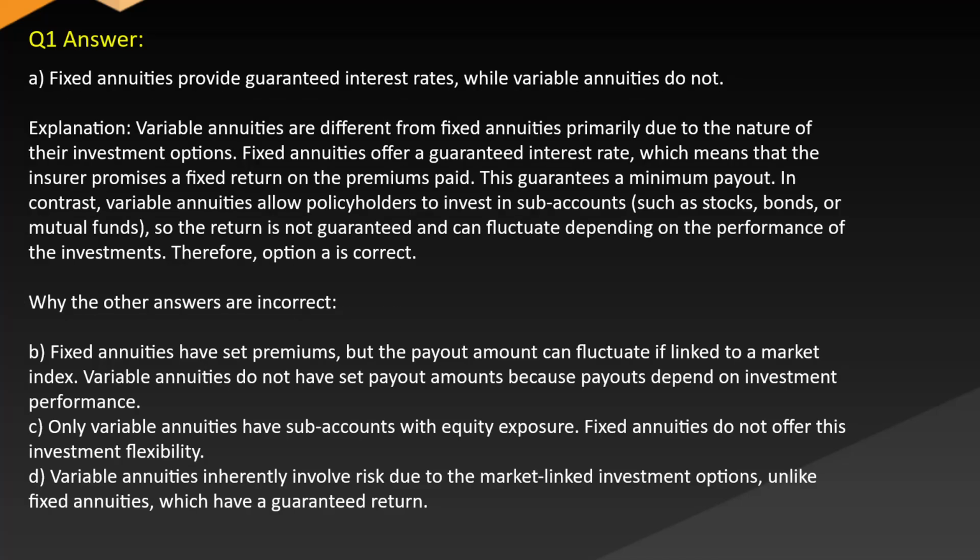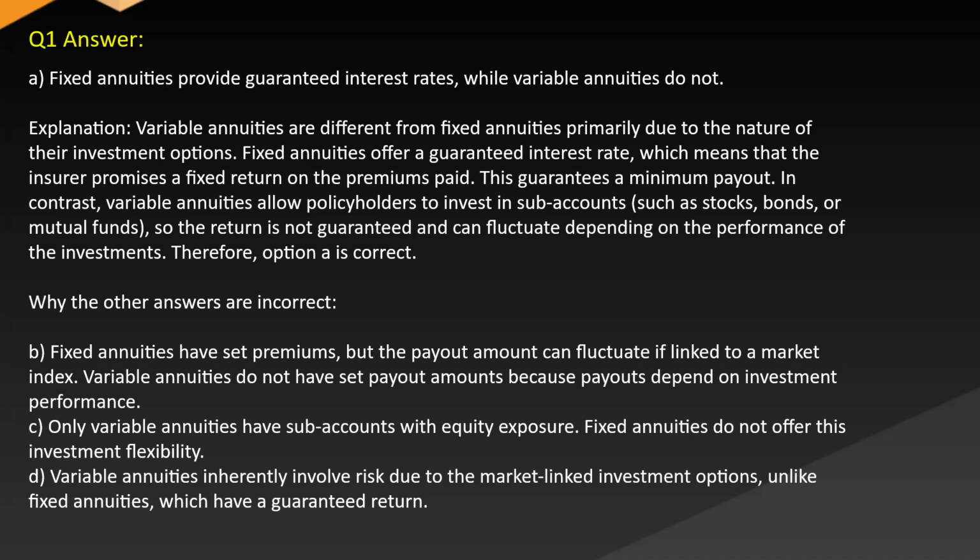Answer A. Fixed annuities provide guaranteed interest rates while variable annuities do not. Explanation: variable annuities are different from fixed annuities primarily due to the nature of their investment options. Fixed annuities offer a guaranteed interest rate, which means that the insurer promises a fixed return on the premiums paid. This guarantees a minimum payout.